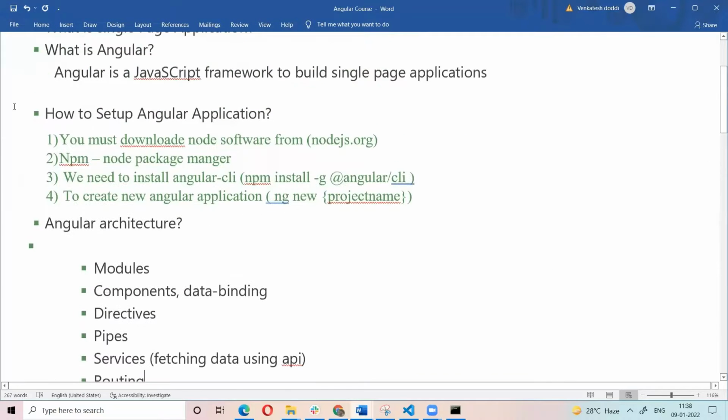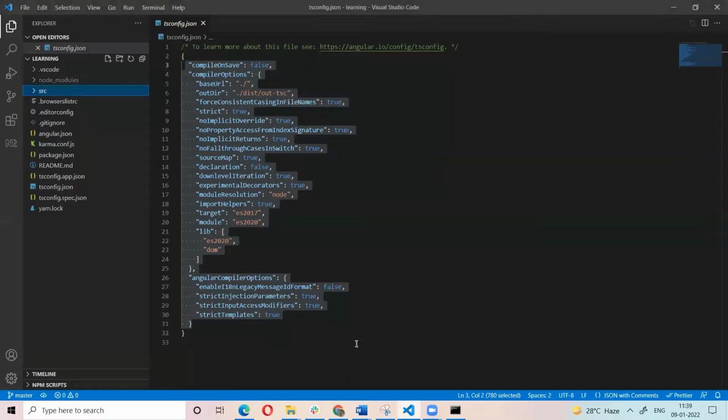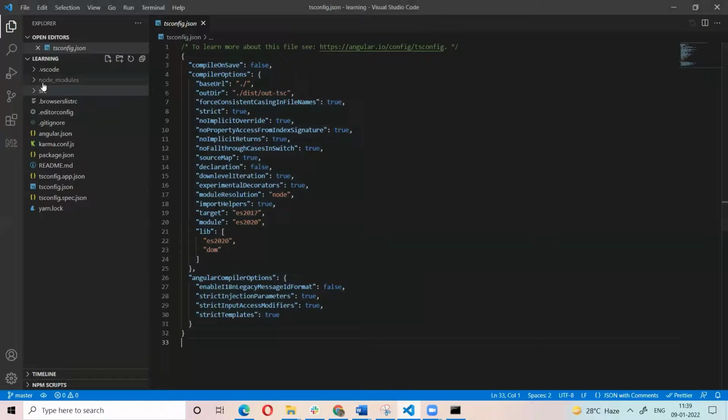Okay, this is today's class. In this class, I will explain the basic knowledge of TypeScript and single page application. And now, let's see, I have the Angular application.